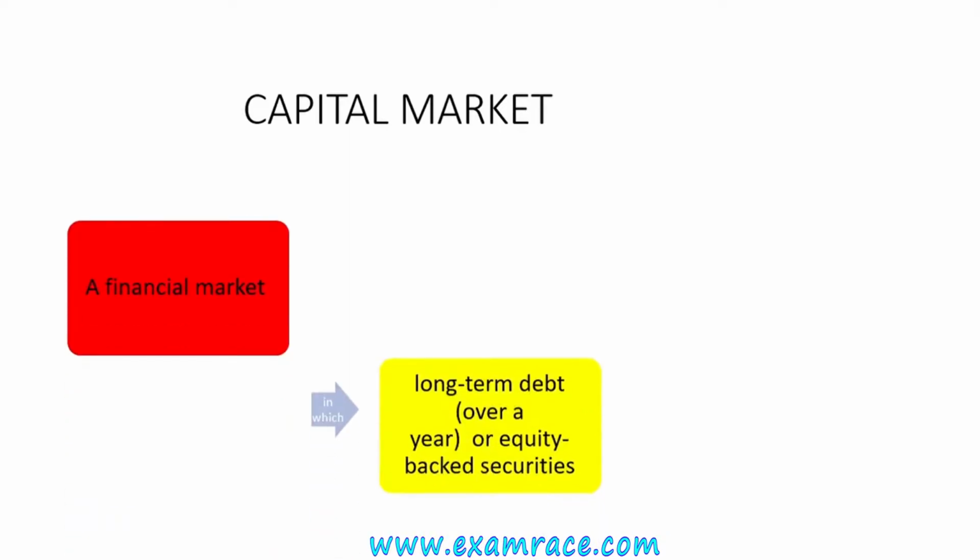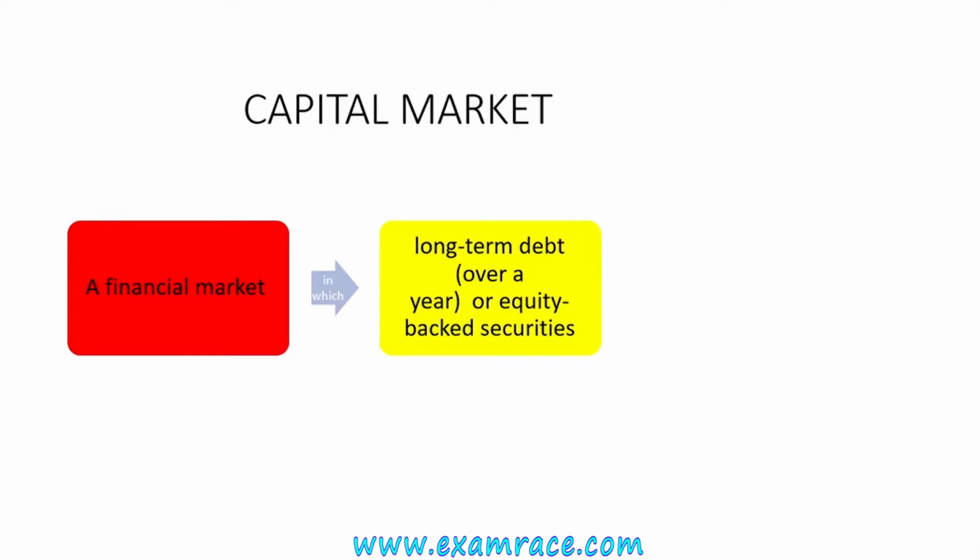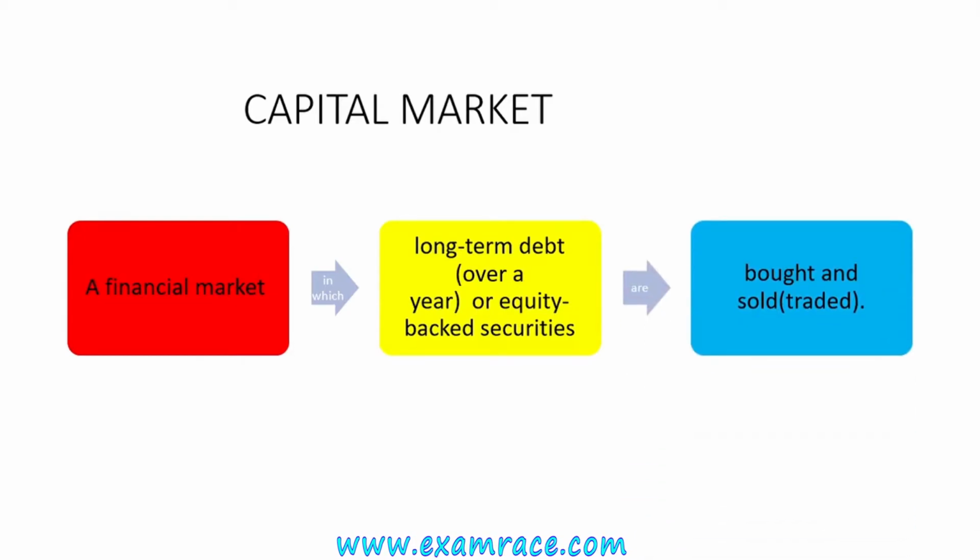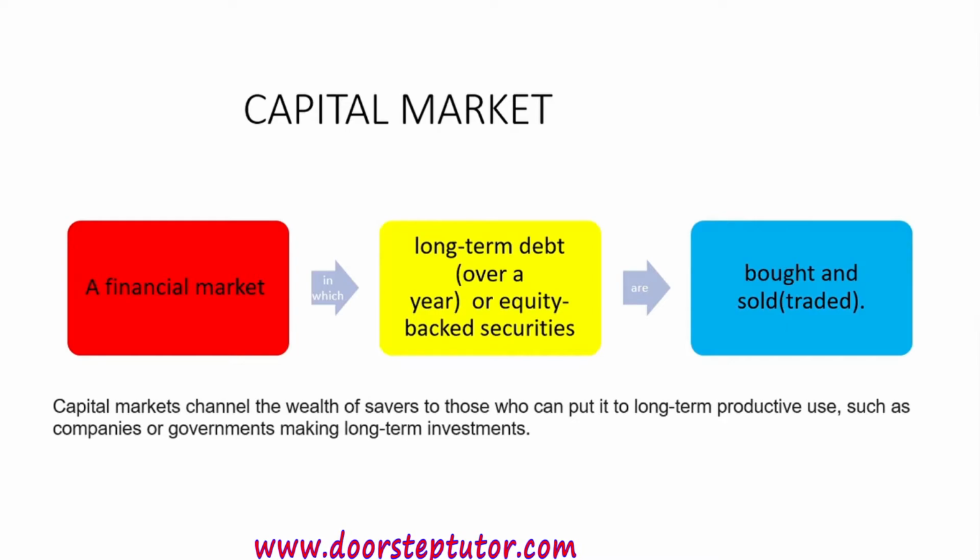Moving ahead to the capital market. So we have studied in detail the money market instruments. Now we'll move ahead to the capital market. The capital market is also a financial market in which long-term debt or equity-backed securities are bought and sold. Here the securities which are traded are held for more than a year. But in the money market, the securities were held for less than a year. In the money market, we can have easy access to liquid instruments, easy availability of liquidity, and we can easily change our assets into cash form.